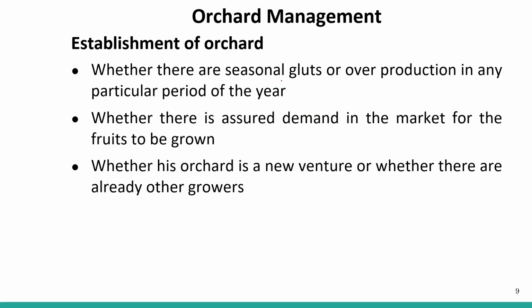Whether there are seasonal gluts or overproduction in any particular period of the year. Seasonal glut should not be there, so that should also be considered. Whether there is assured demand in the market for the fruits to be grown.